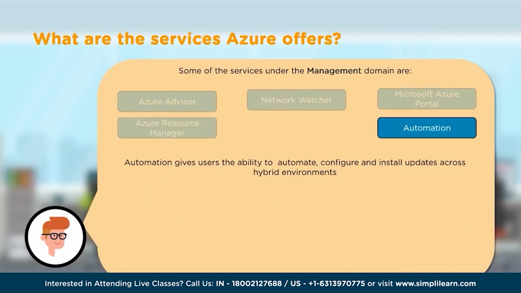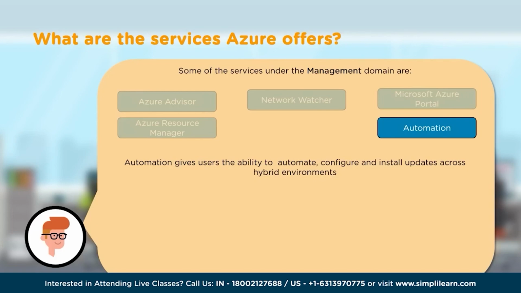And the last one in the management tools would be automation. And this automation gives us the ability to automate, configure, and install upgrades across hybrid environments. It provides a cloud-based automation and configuration service. Not only that, this can be applied for non-Azure environments as well, which is on-premises. So some of the automation we could do is process automation, update management automation, configuration features automation, stuff like that.